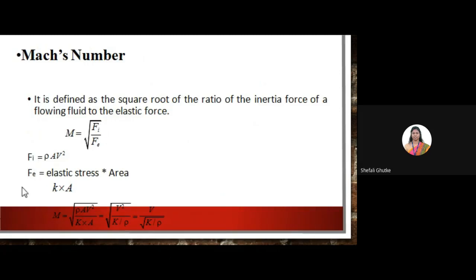The elastic force is equal to elastic stress applied on the area. Elastic stress is represented by K and area by A. So we simply put the values of elastic force and inertia force in Mach number, and after simplifying we get V divided by under root K by rho. This rho is density. So this is the formula of Mach number, which is also dimensionless.